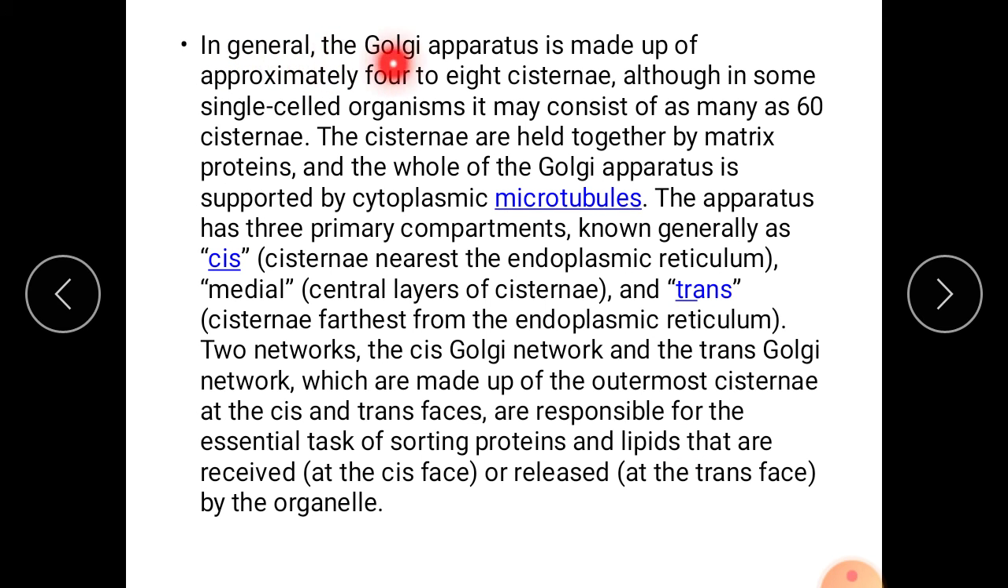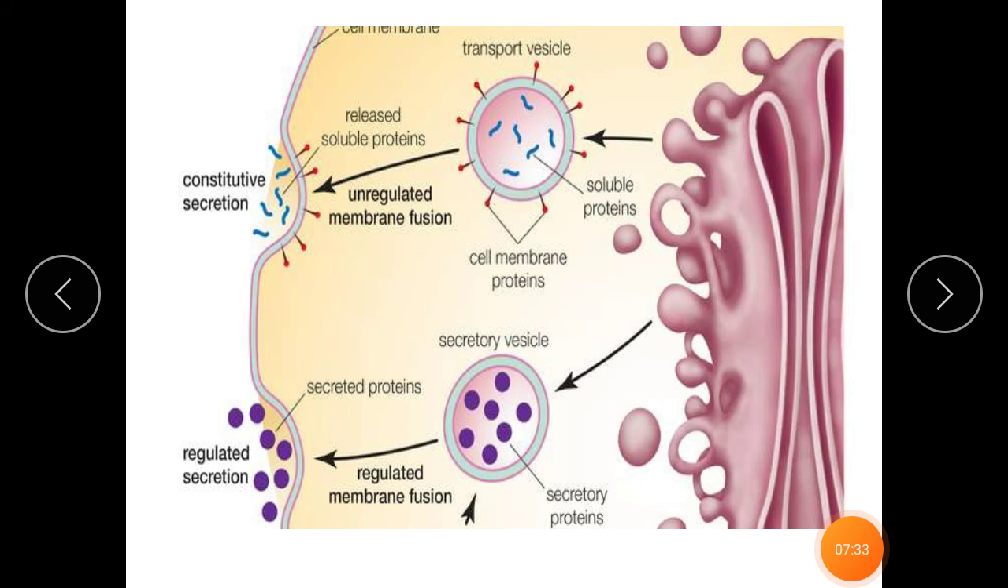In general, the Golgi apparatus is made up of approximately 4 to 8 cisternae. The cisternae are held together by matrix proteins. Look here how these are released. These are cisternae of the Golgi complex. This is the trans face. At the trans face, the packaged, modified proteins and lipids are kept in vesicles, and these vesicles are released.